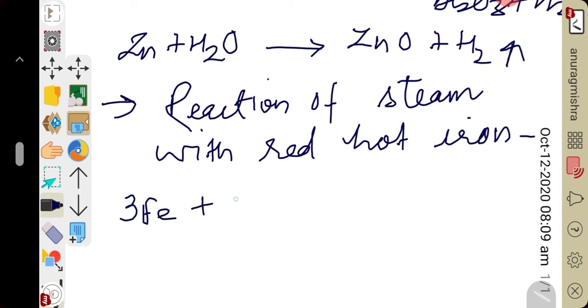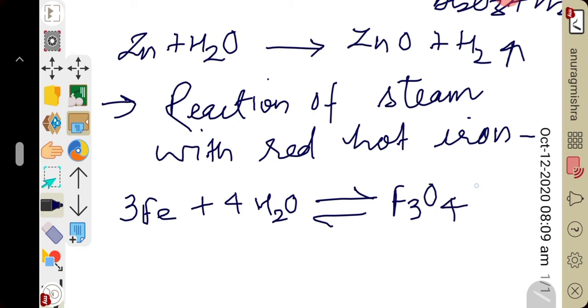So in the reaction of iron with steam, the reaction is reversible. It forms magnetite, or you can say ferroferric oxide, Fe3O4, and hydrogen gas liberates.